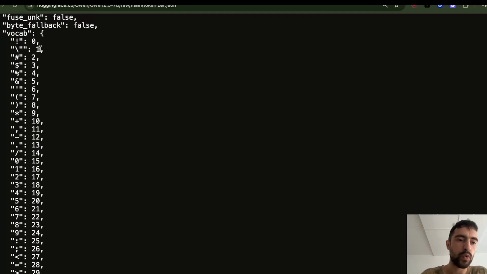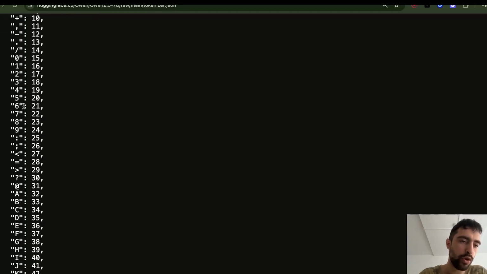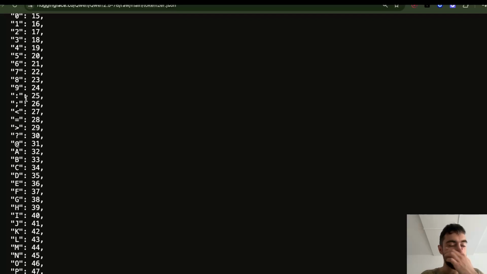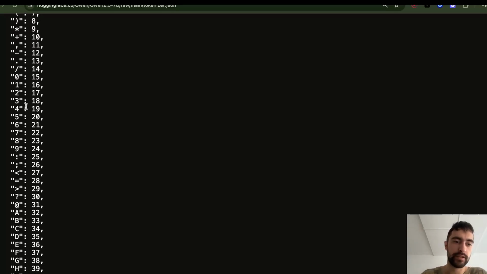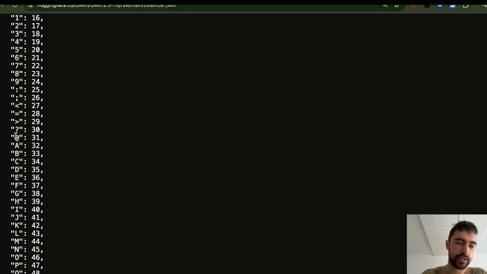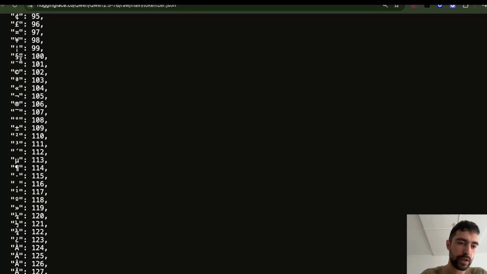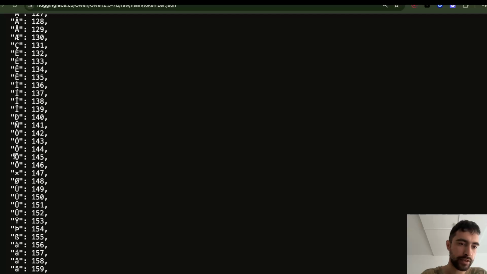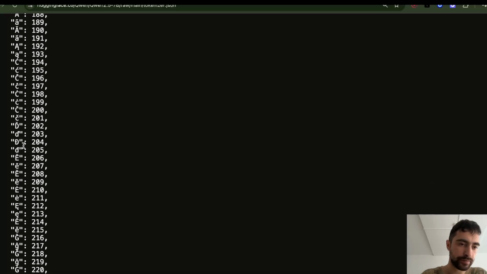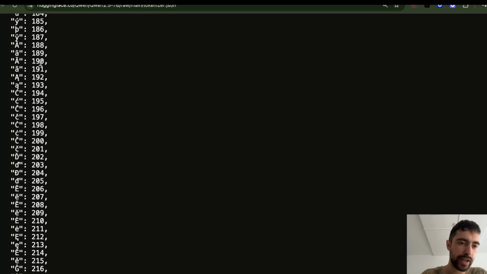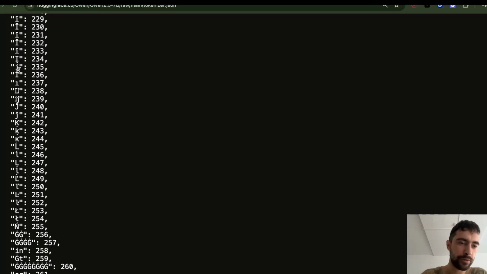So for now, we will ignore these numbers. Here we can see exclamation mark. This is slash. This is hashtag, dollar sign. So we have all of these tokens, and the LLM will learn what each of them means. We have also numbers, the digits. We have capital letters. We have small letters. We have a bunch of different signs here. Let me scroll further. Okay, I see some from different languages.